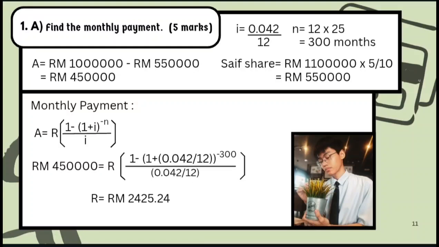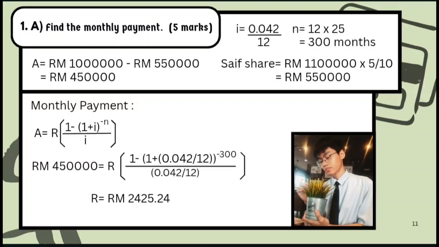Question 1a, find the monthly payment, 5 marks. i equals 0.042 over 12, n equals 12 times 25, equivalent to 300 months. A equals 1 million ringgit Malaysia minus 550,000 ringgit Malaysia, equivalent to 450,000 ringgit Malaysia. Saif's share of the inheritance is 1.1 million ringgit Malaysia times 5 over 10, equivalent to 550,000 ringgit Malaysia.